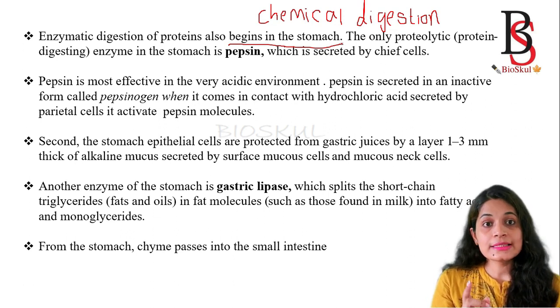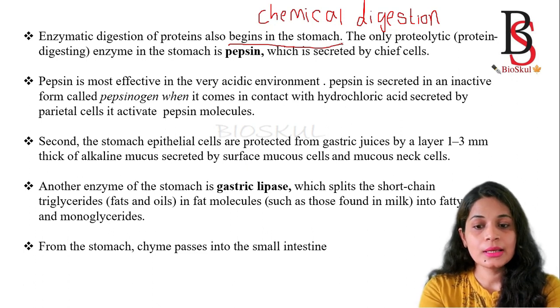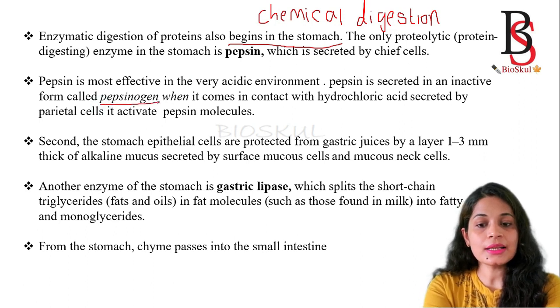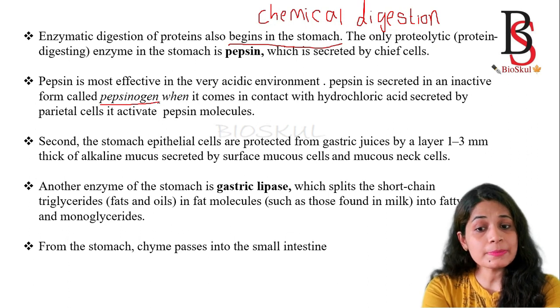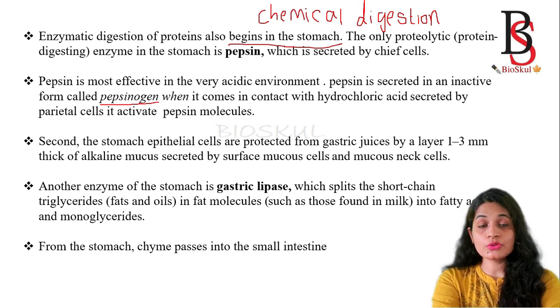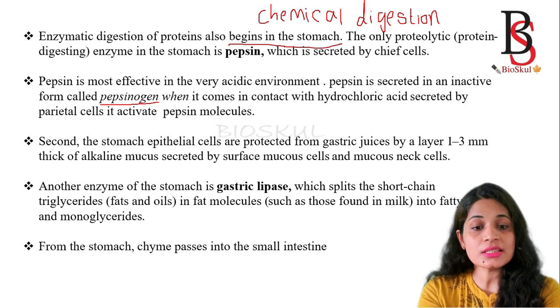I have told you the chief cell secretes an enzyme known as pepsinogen. This pepsinogen cannot break down protein because it is an inactive form.